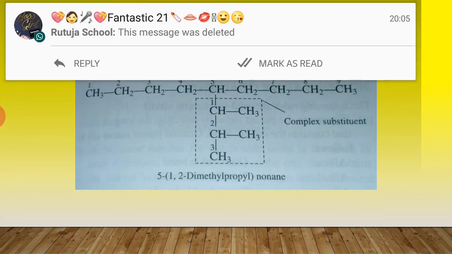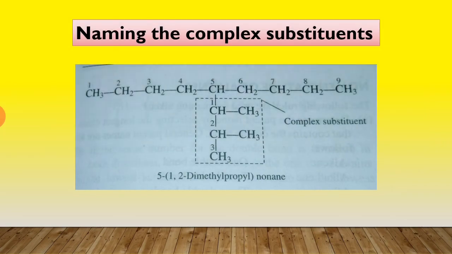For example, in this case, let us see this substituent. This is the substituent which is complex. Complex means it is a branched substituent, and on this continuous parent chain, this substituent is present on the 5th carbon atom.